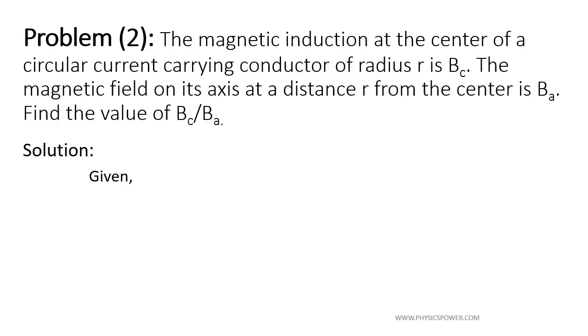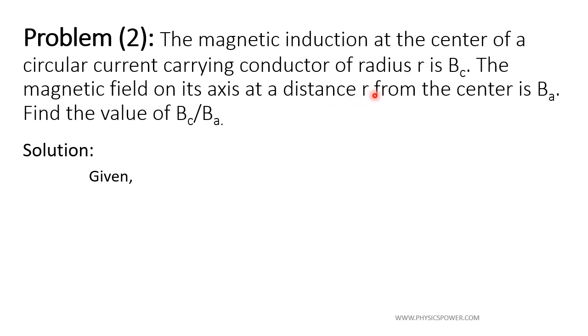Next, problem 2. The magnetic induction at the center of a circular current carrying conductor of radius r is BC. The magnetic field on its axis at a distance r from the center is BA. So here the distance x is also mentioned as r.